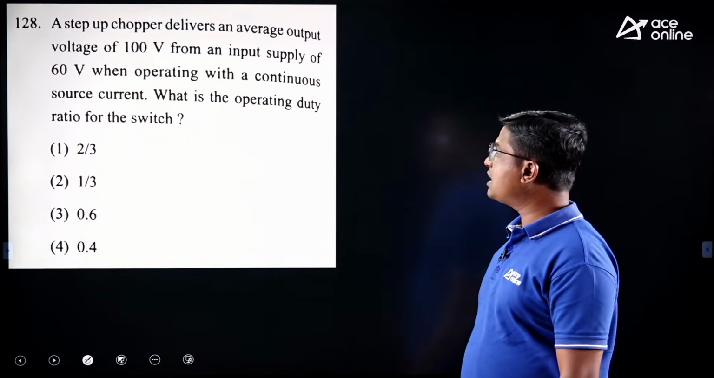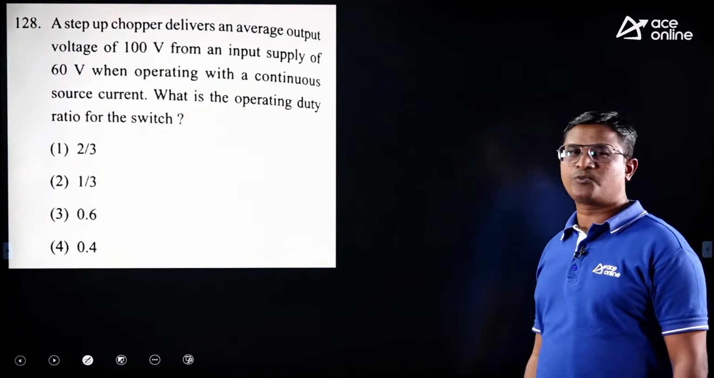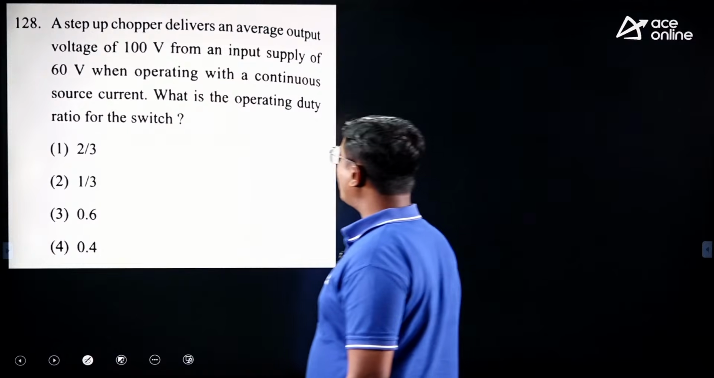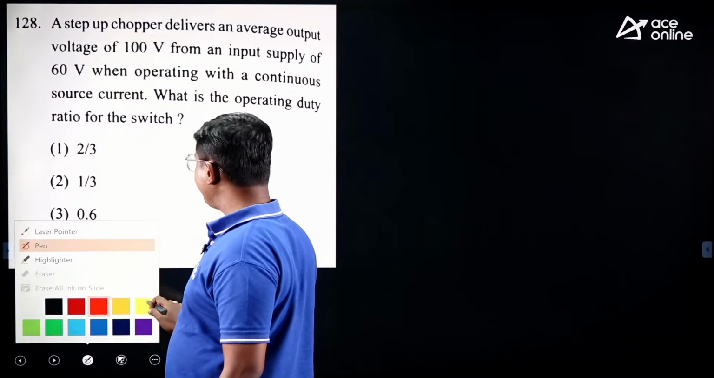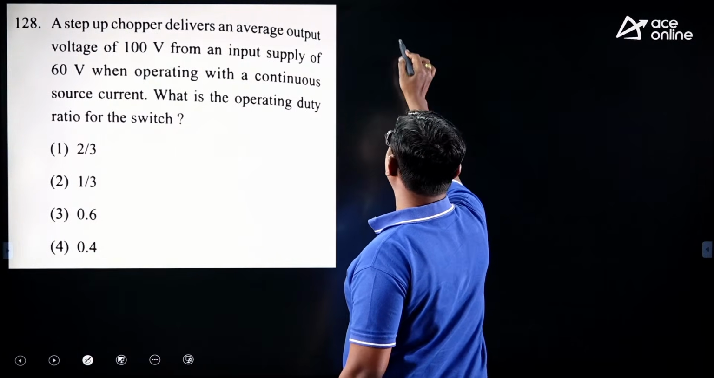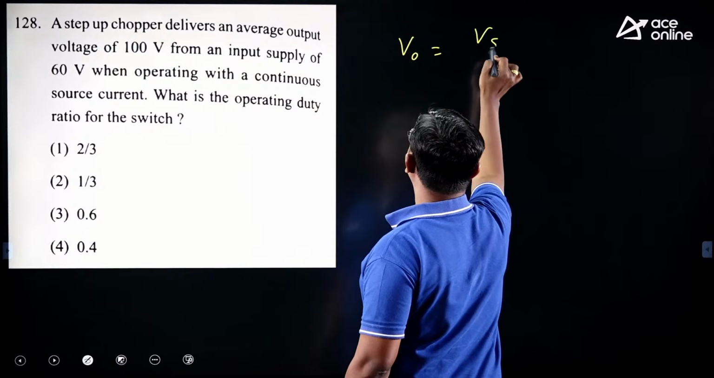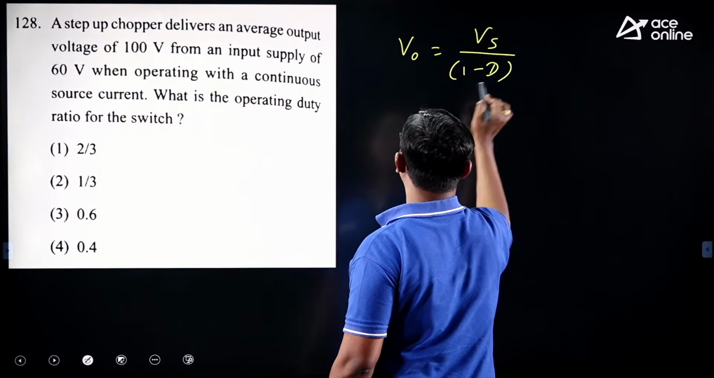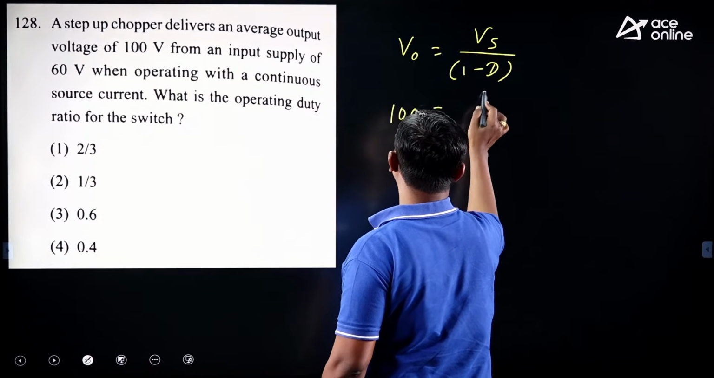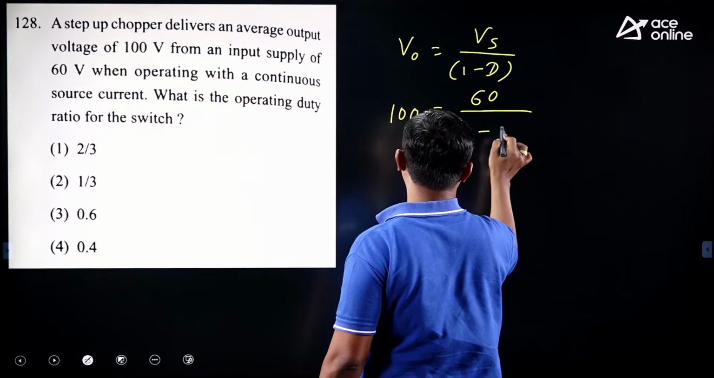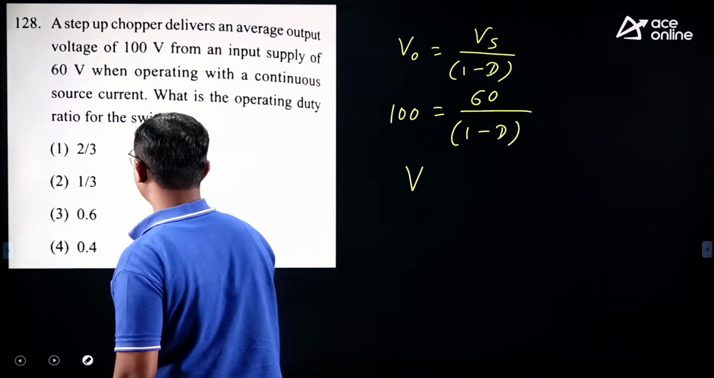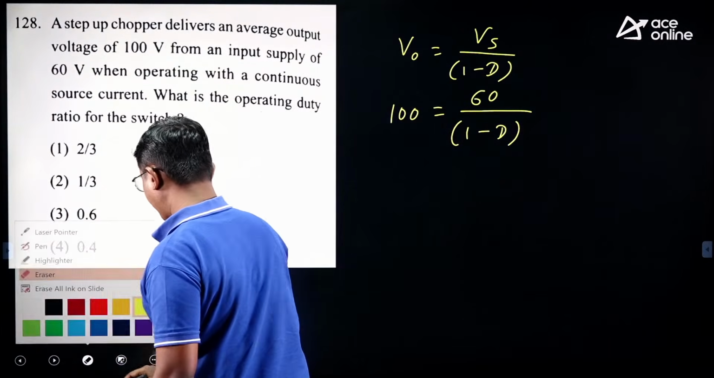Next, a step-up chopper delivers an average output voltage of 100 volt from an input supply of 60 volt when operating with a continuous source current. Then what is the operating duty ratio they are asking? They have given a step-up chopper. We know in case of a step-up chopper, V0 is Vs upon 1 minus D. V0 given is 100 volt. Supply voltage is 60 volt upon 1 minus D. Yes, it is a simple question. From this we can find the value of D. All right.